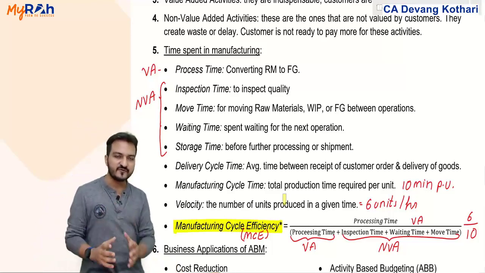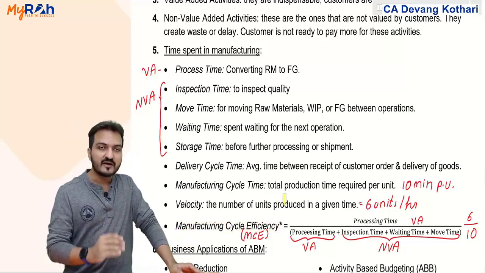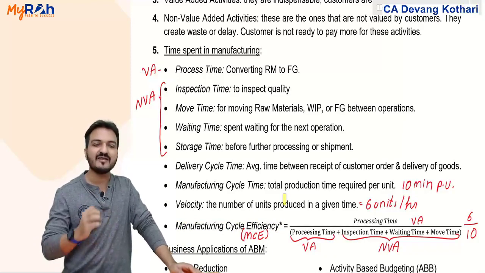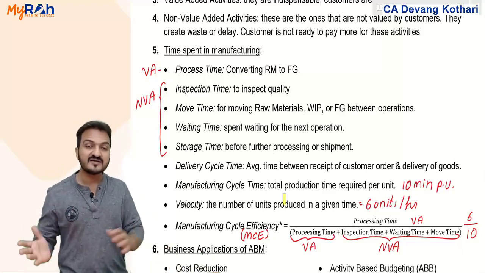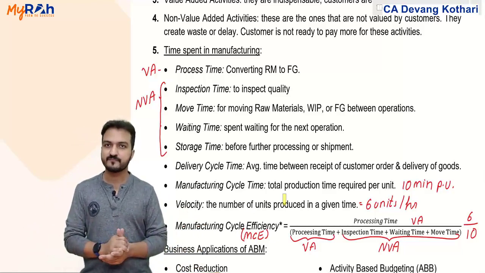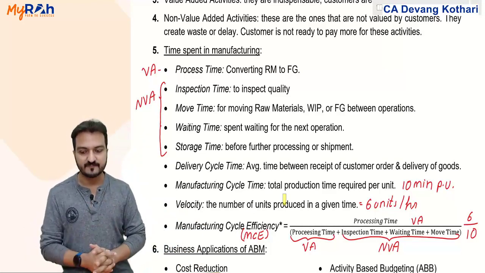Why is it called efficiency? Well, it is called efficiency because it shows that only 60% of my total time I am spending in value added activity. The remaining 40% of the time I am spending in non-value added things. Done? Yes, that is called my manufacturing cycle efficiency.